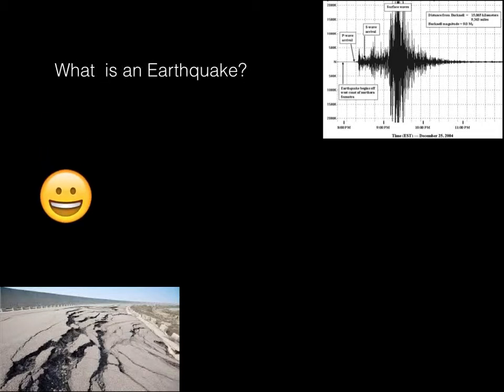What is actually an earthquake? Well, an earthquake is what happens when two blocks of the earth suddenly slip past one another. The surface where they slip is called the fault or fault plane. The location below the Earth's surface where the earthquake starts is called the hypocenter, and the location directly above it on the surface of the Earth is called the epicenter.